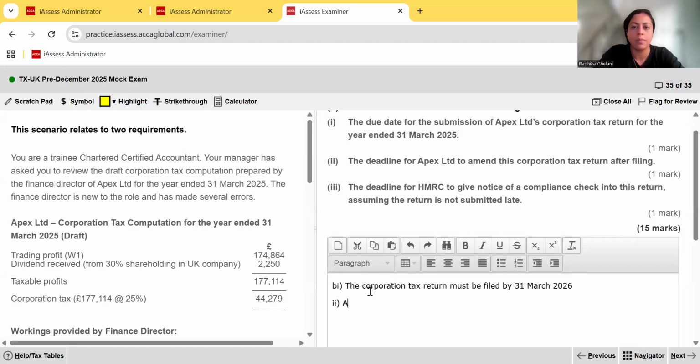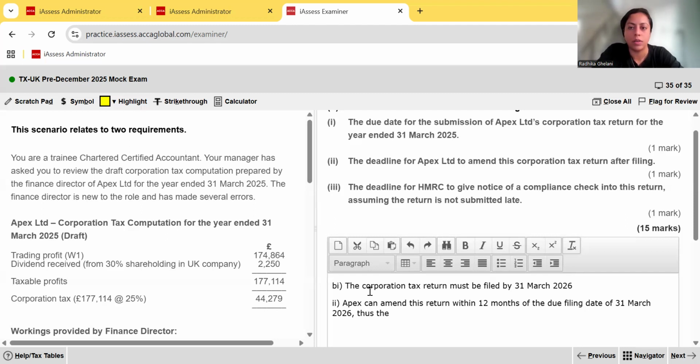So that means that Apex can amend this return within 12 months of the due filing date of 31st March 2026.